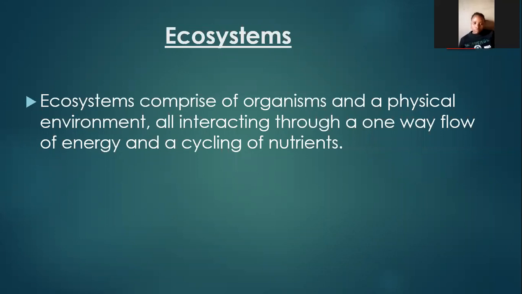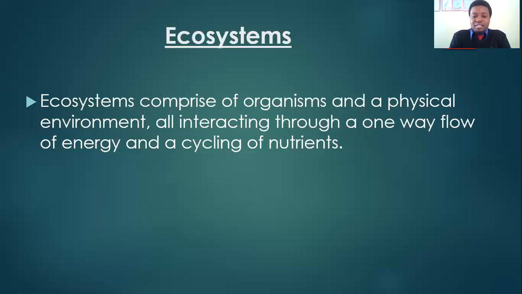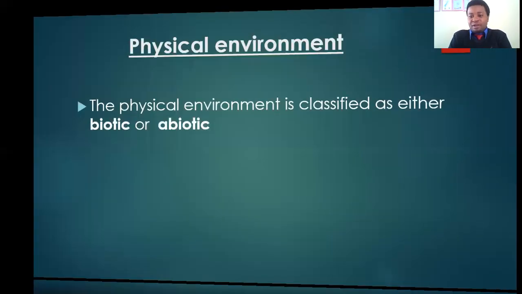Now, this physical environment is further classified into two. There is an environment that comprises strictly living organisms, meaning living organisms can interact with other living organisms. Further still, living organisms may also interact with non-living things, for instance when they interact with soil. We have seen plants growing; they are actually interacting with soil at that moment. The two major classifications of the physical environment are biotic and abiotic environment.